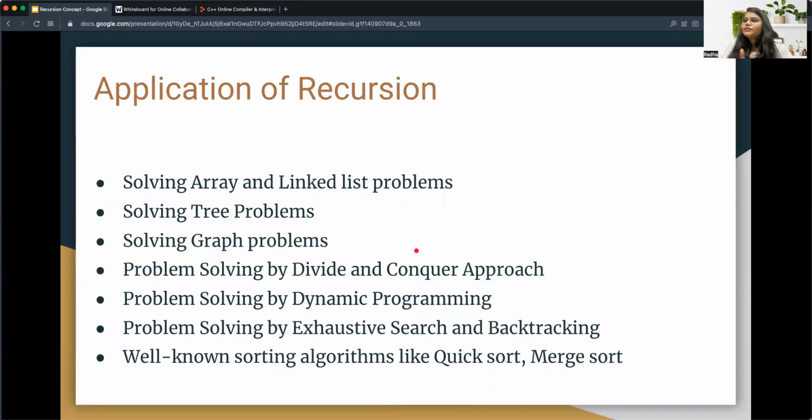We have some applications, as I already told you, the fields where you can apply recursion. You can solve array problems, linked list problems, binary search tree problems, graph problems, dynamic programming, a lot of problems that you can solve using recursion. That is a very important concept that everyone must know. Initially it's a little difficult to understand, but once you solve problems, you will be very confident and understand it's a very important topic, right? So you should understand it, and you can solve a lot of problems using this.